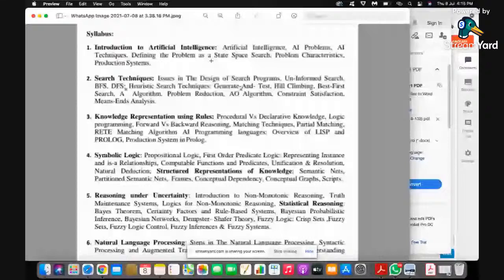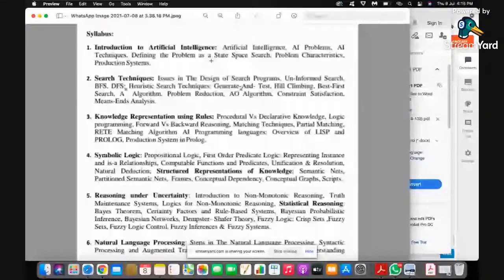Heuristic search techniques. There are many searching techniques, but a heuristic is not worried about the optimal solution. Like for example, the traveling salesman problem. I think everyone knows what a traveling salesman problem is.